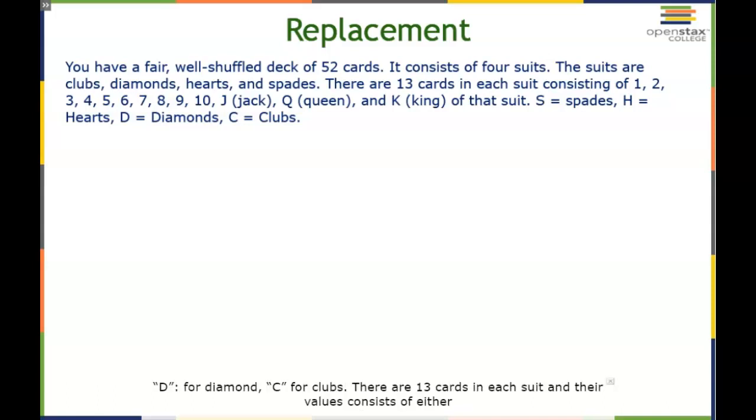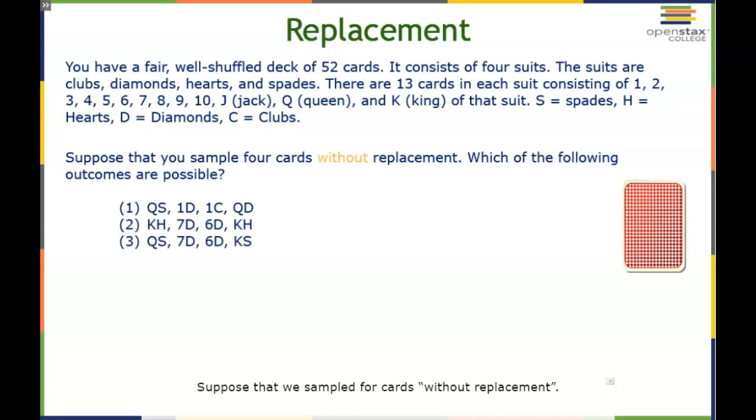There are 13 cards of each suit, and the values consist of either a 1, 2, 3, 4, 5, 6, 7, 8, 9, 10, Jack, Queen, King. J for Jack, Q for Queen, K for King. Suppose that we sample 4 cards without replacement. Let's see which of these are possible outcomes.